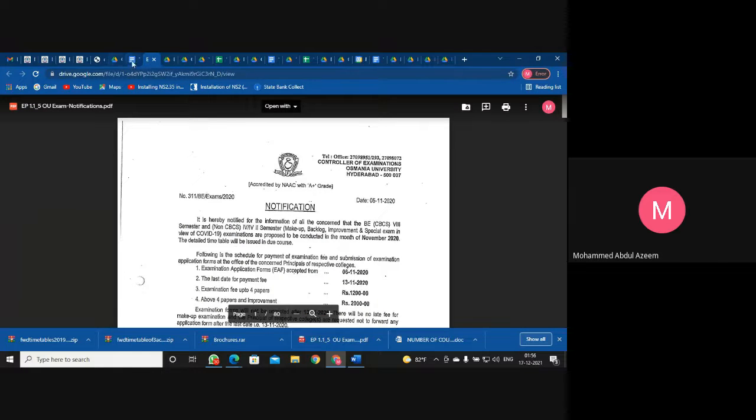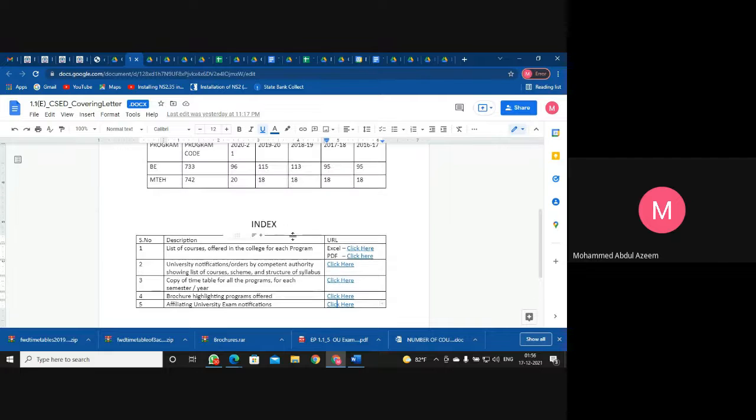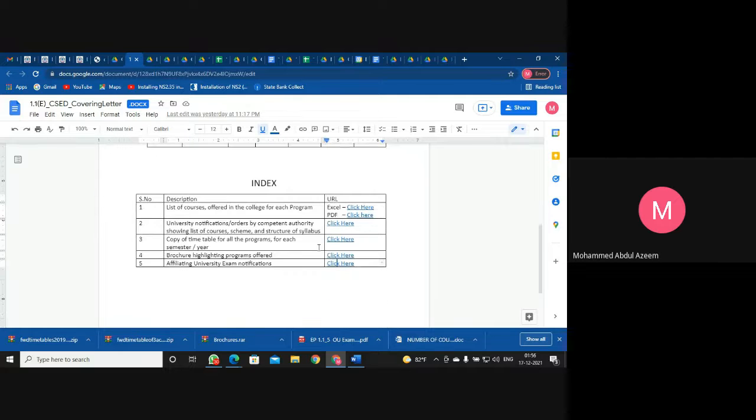Upon clicking the links against these indices, which are the descriptions of these indices, it has to open the data of the required one, provided that it is available on that particular drive and the link has been given here.